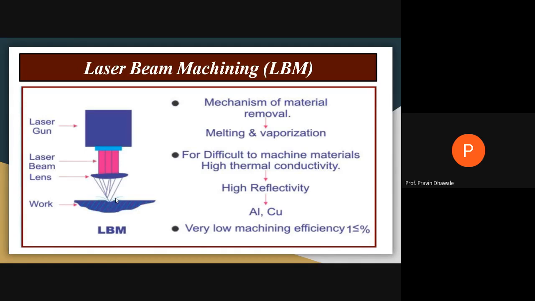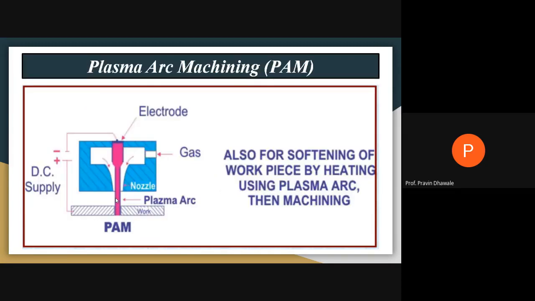Okay, let's move to the next process, plasma arc machining. It is like laser beam machining, where we generate a plasma arc with the help of electric energy. This is a combination of two energies. We require electrical energy, and the electric energy is converted into heat energy, and because of the heat, the material is removed from the surface of the workpiece. It is a combination of electrical as well as thermal energy.